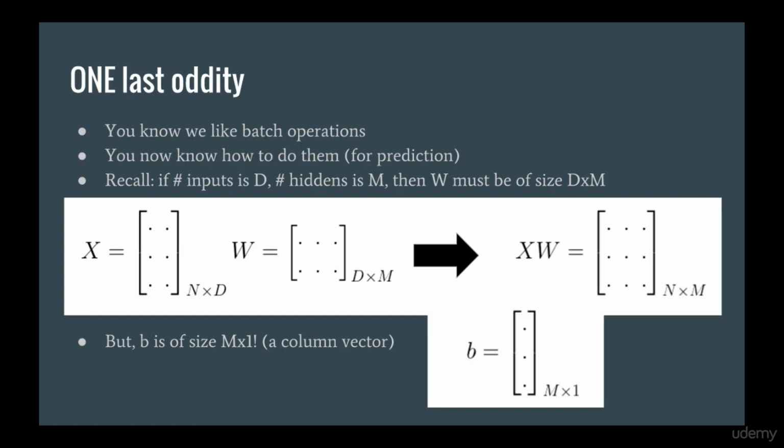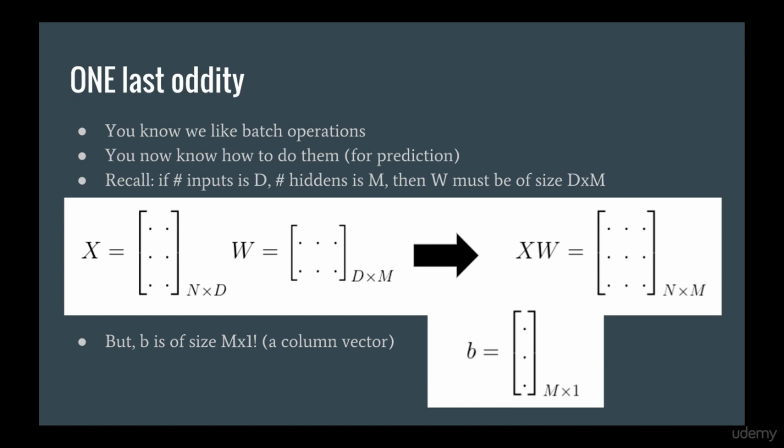Okay, so now you know how to calculate the output of a neural network as a batch matrix operation using both sigmoid and softmax outputs. Now there is one more nuance we have to talk about. Recall that if our input dimensionality is D and the number of hidden units is M, then W is a D by M matrix. And since the bias term b is applied after multiplying by W, it is a vector of size M. So if we are trying to calculate the output for a batch of N samples, the input X will be of size N by D.